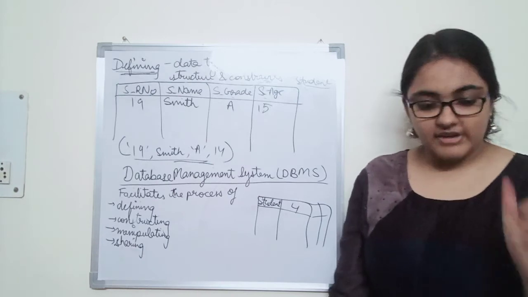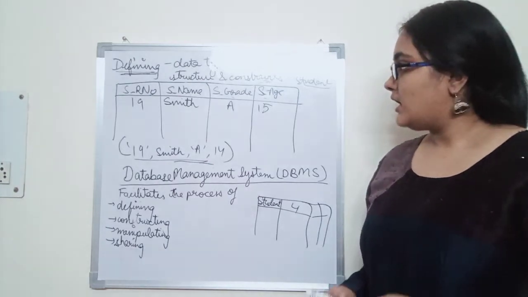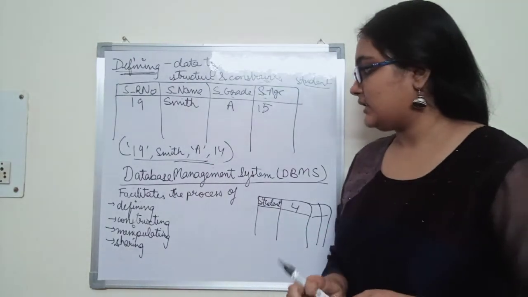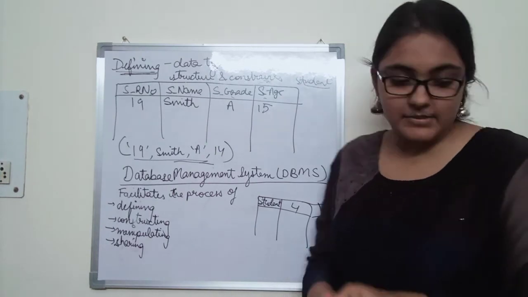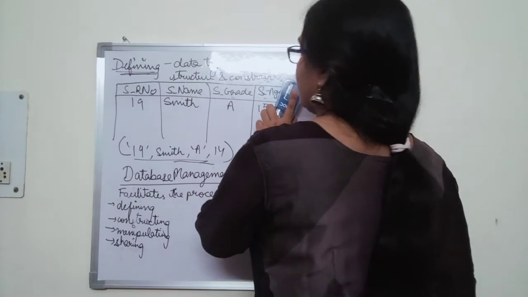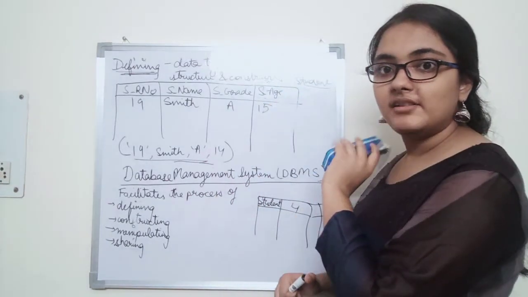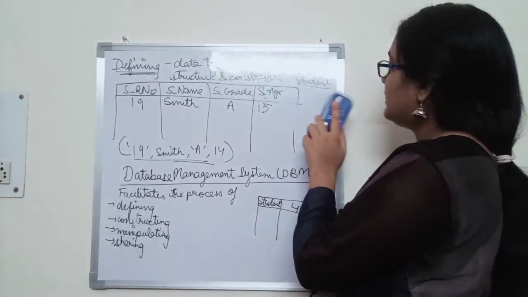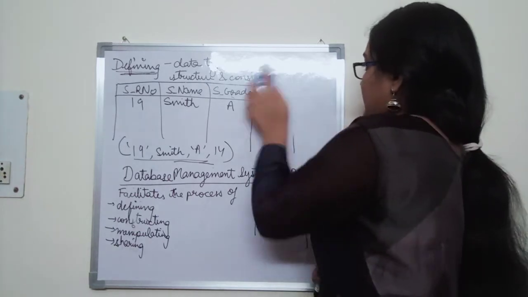Two other additional functions of DBMS are maintaining and protecting the database. I hope you have copied it if you want. Okay, so let me rub it off.